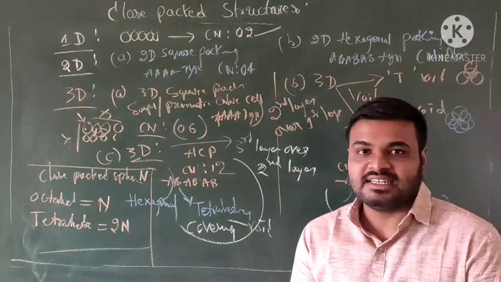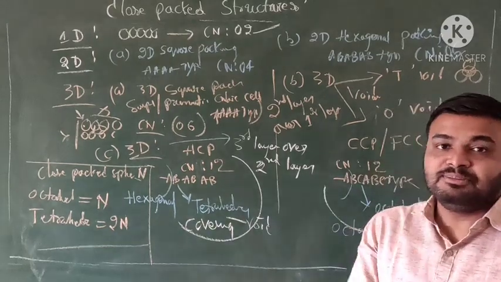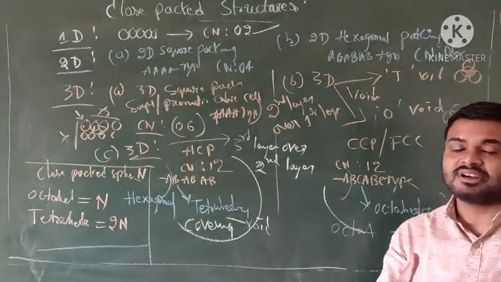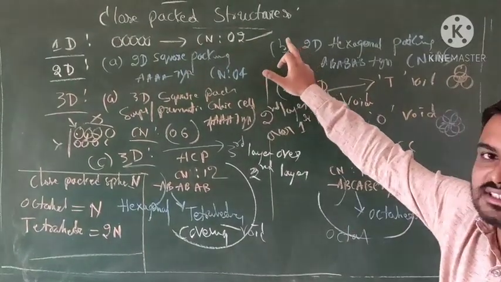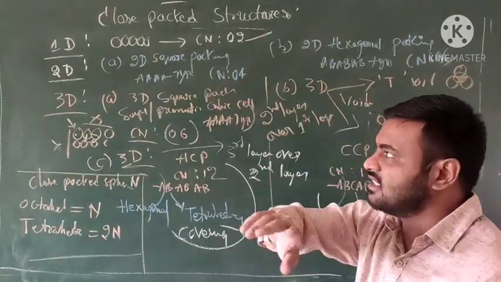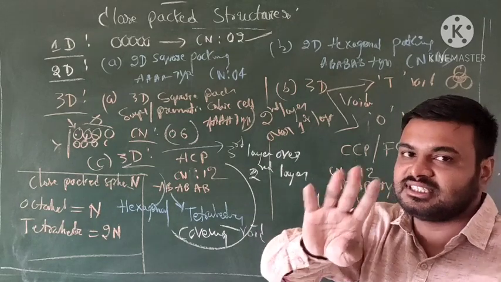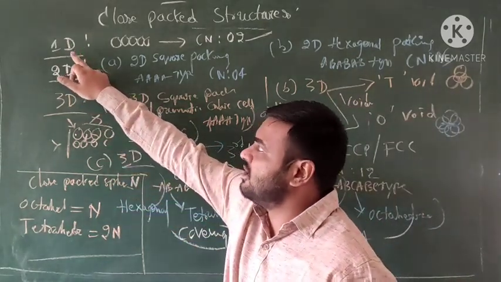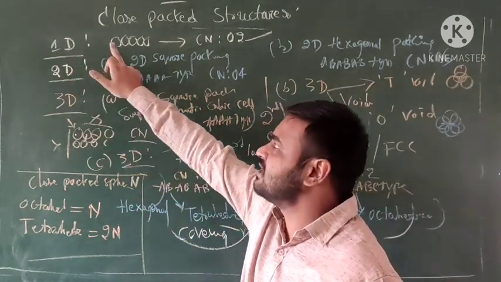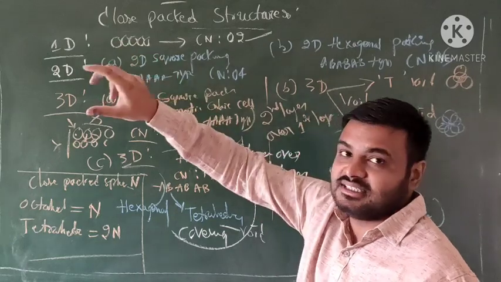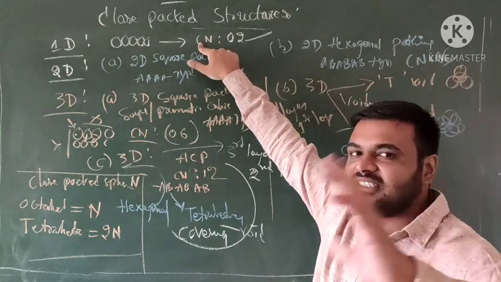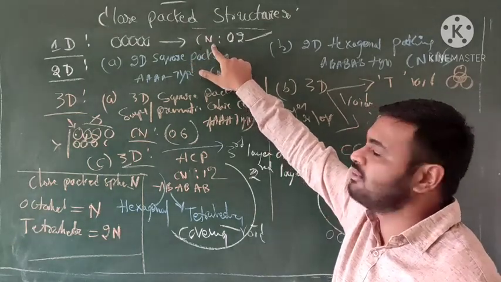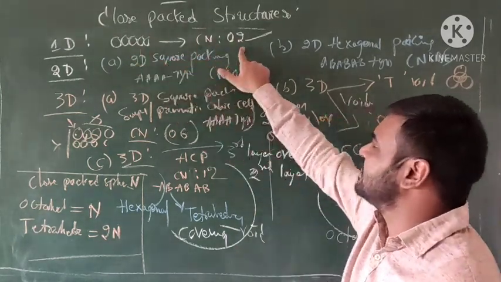Okay students, so finally we get one simple chart to identify the overall class today. Okay, close packed structures. How do close packed structures form? Three dimensional, I mean to say three forms. First, 1D, one dimensional analysis. This is only a single arrangement, and the coordination number is only two.